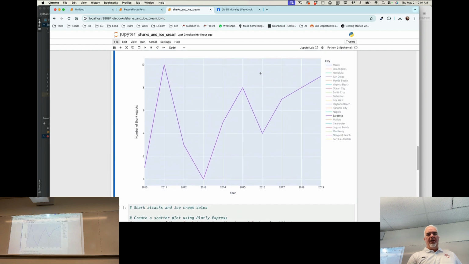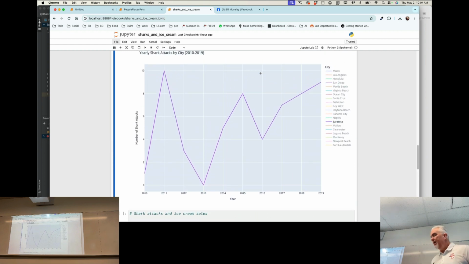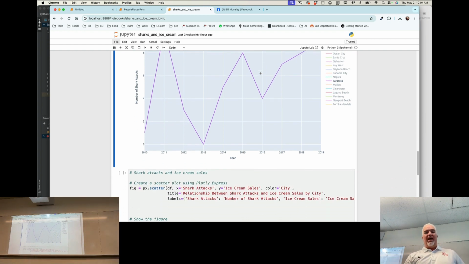So it's really nice. And by the way, if I ran this in PyCharm, it's going to open up in my web browser just like this with the chart that looks just like this. So it's really sort of automatic and easy.